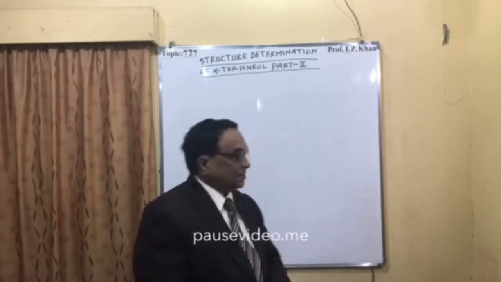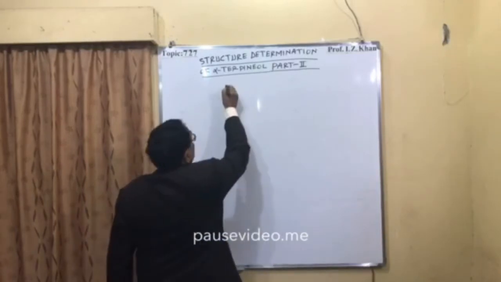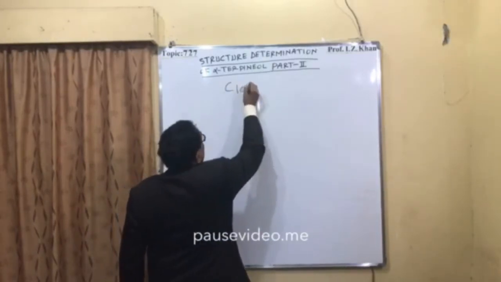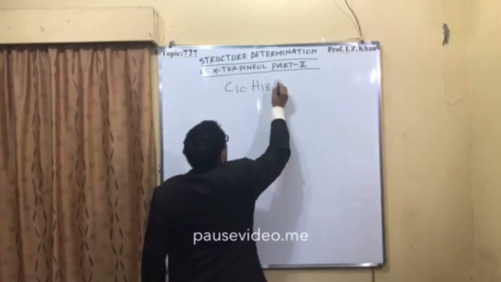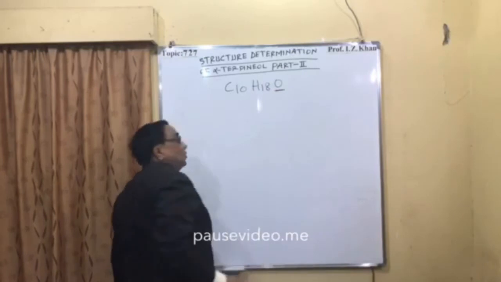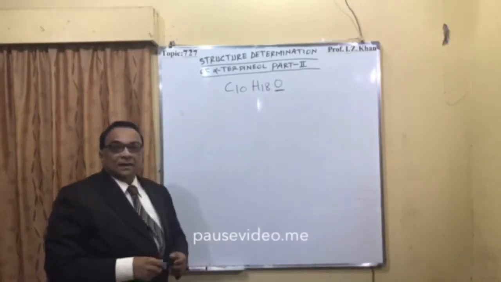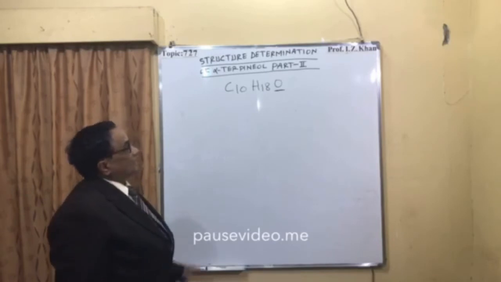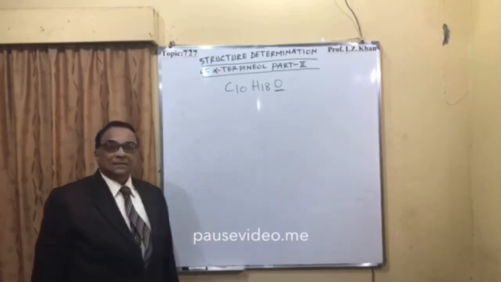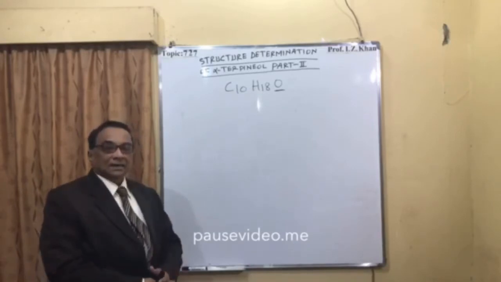So in this case, for example, C10H18O. This O, I have already discussed, is alcoholic and tertiary, and hydrogen is 18, which means it is less.